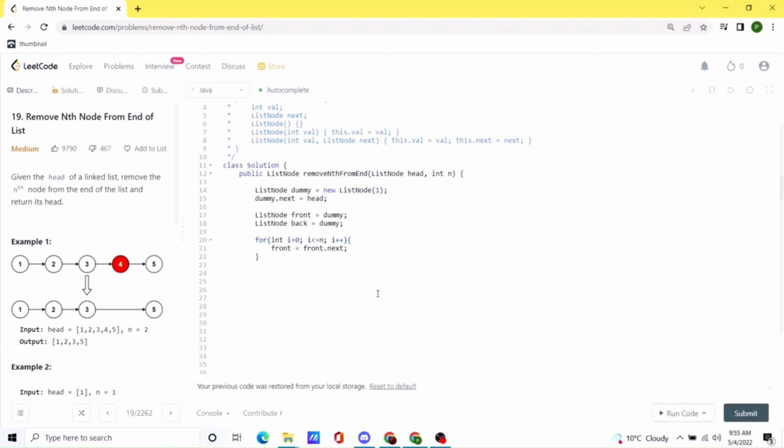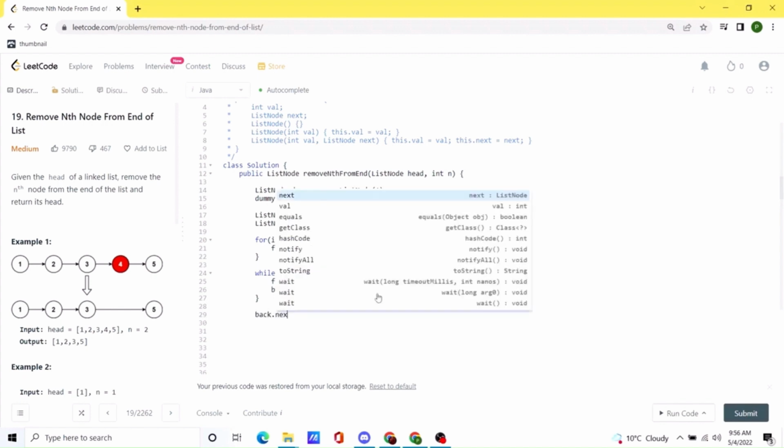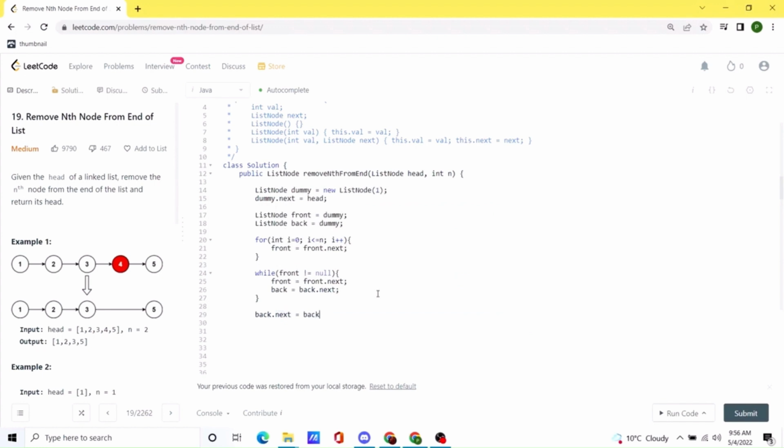After this loop ends, the front and back are at the current position, so now we only need to run a while loop till the front element is not equal to null, and all we need to do is just increment the value of front and back elements. And once that is done, now we are at the correct position for back to remove the next node. So we are going to do back.next equal to back.next.next.